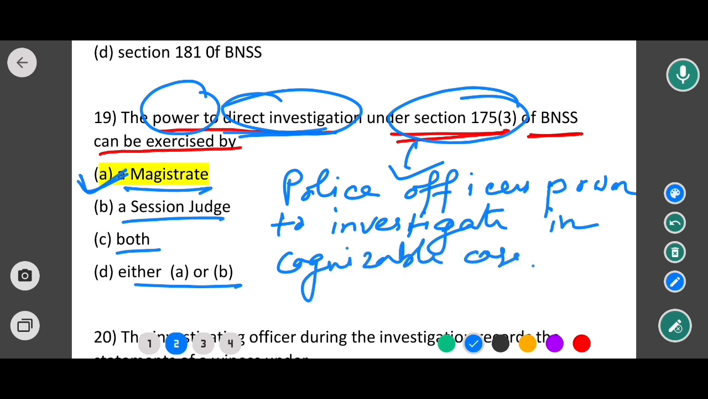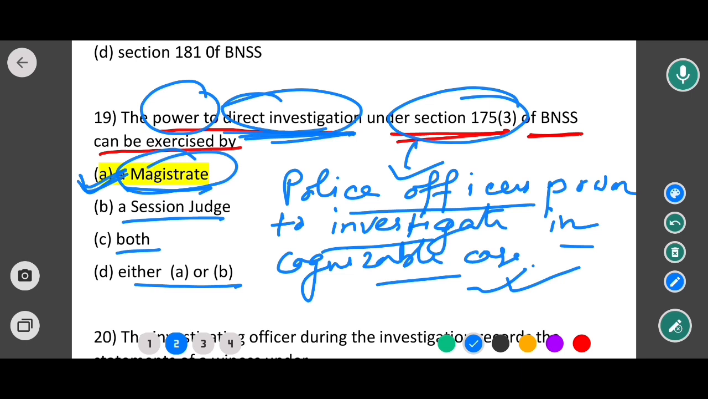So section 175 subsection 3 is all about the police officer's power to investigate in cognizable cases, but the power to direct the investigation is vested on whom? It is on the magistrate. So in this case, क्या होगा? Option A would be the correct answer. Option A would be the correct answer.